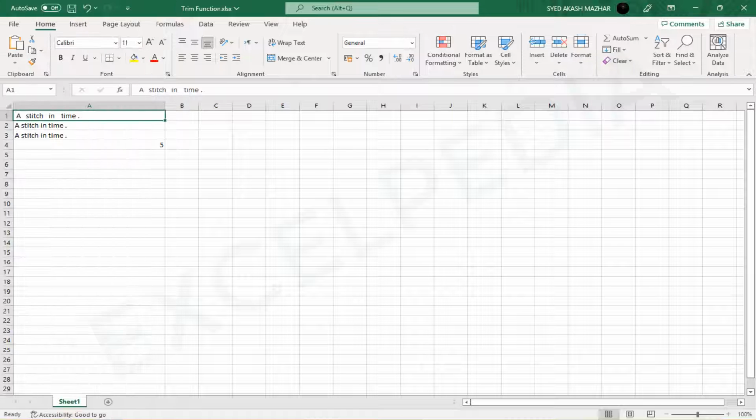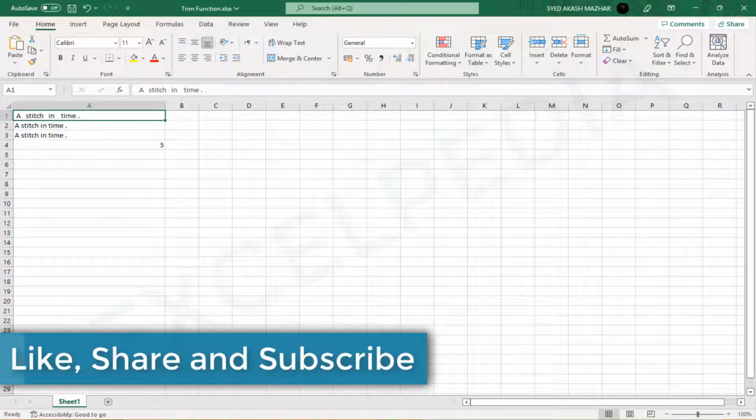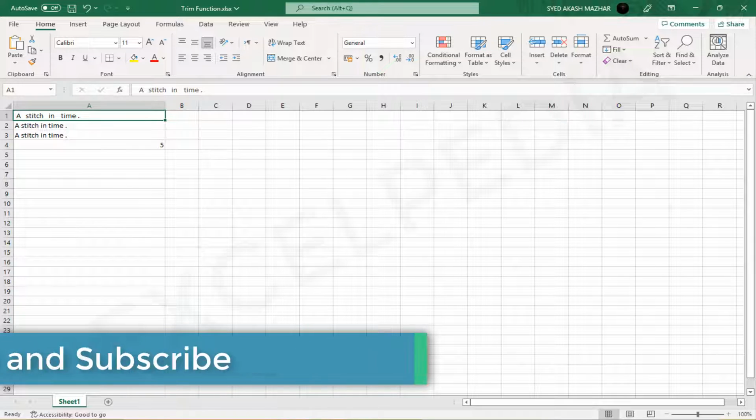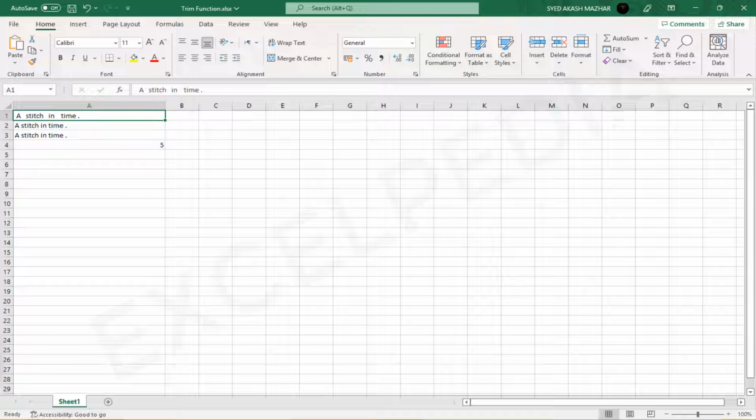A single space between words and no space characters at the beginning or end of the text are left after the Excel TRIM function removes all excess spaces from the text. The purpose of this function is to remove extra spaces from the text. The syntax of this function is =TRIM(text).